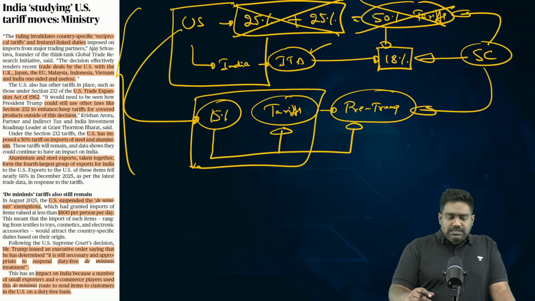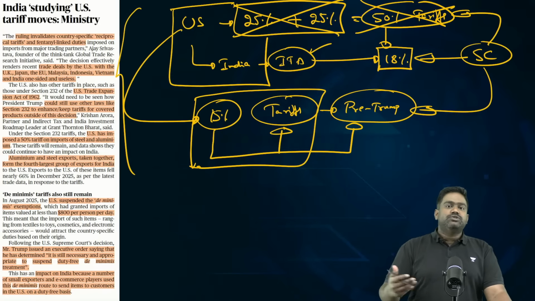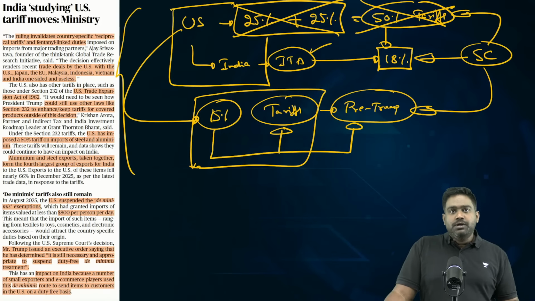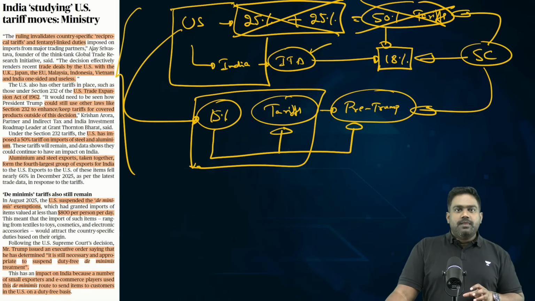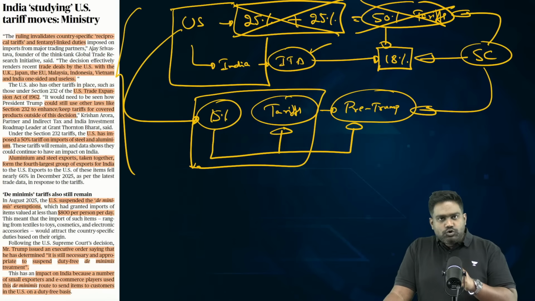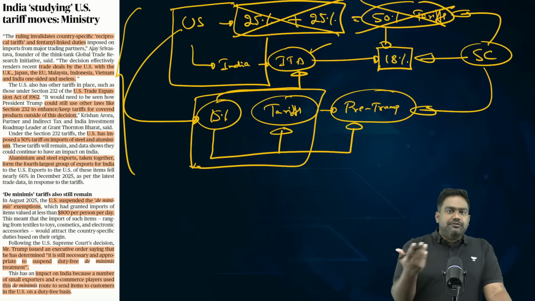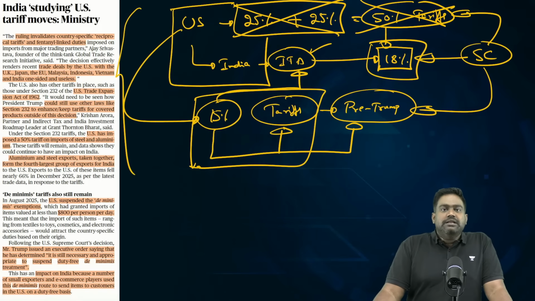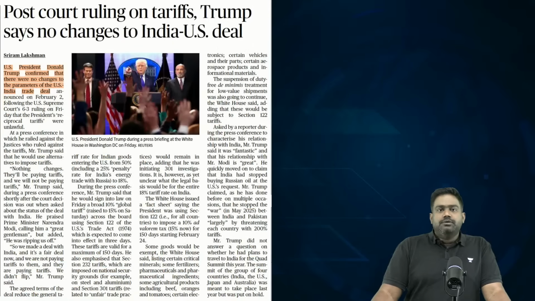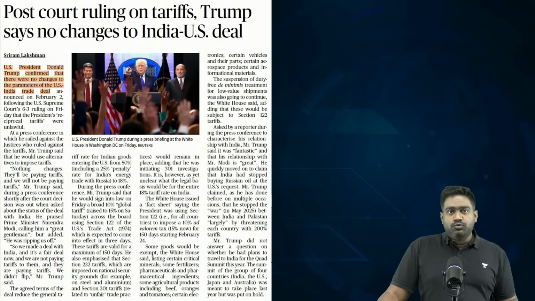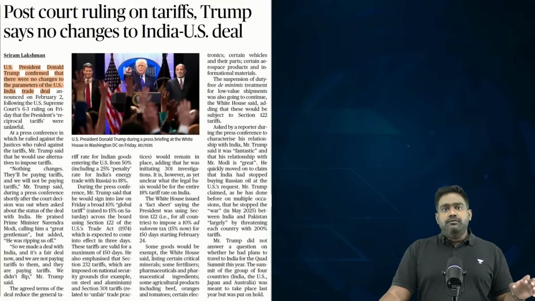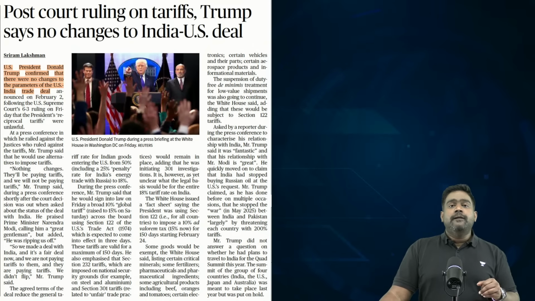So governments across the world are waiting and watching, right? They're going through the Supreme Court's ruling and they want to see how the US would react, how the Trump administration would play this out. And the Indian side is also now exercising caution because in case the Supreme Court's ruling holds and Trump's administration finds it difficult to bring new tariffs, then most likely we would end up facing only 15% tariff. Then there's no need for the deal, which was bringing tariffs at 18%. So within India, there is a lot of discussion, debate, and pressure on the government as well to go slow on the interim agreement, wait and watch, read the signs from the US correctly and then take a call on signing the interim trade agreement.